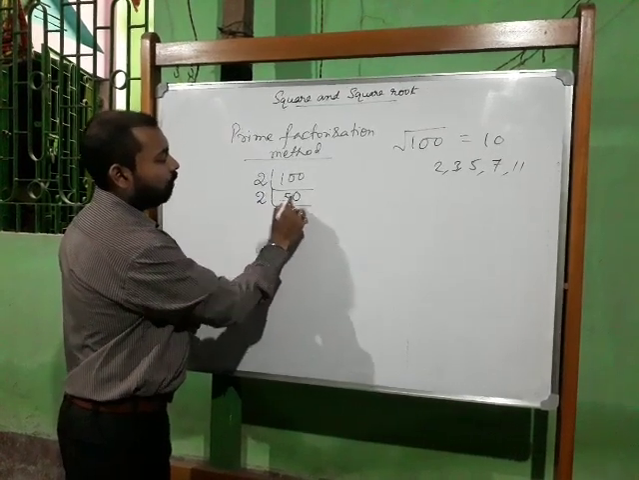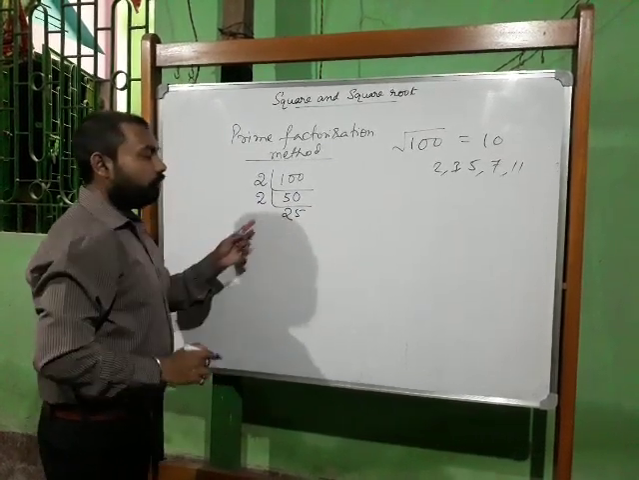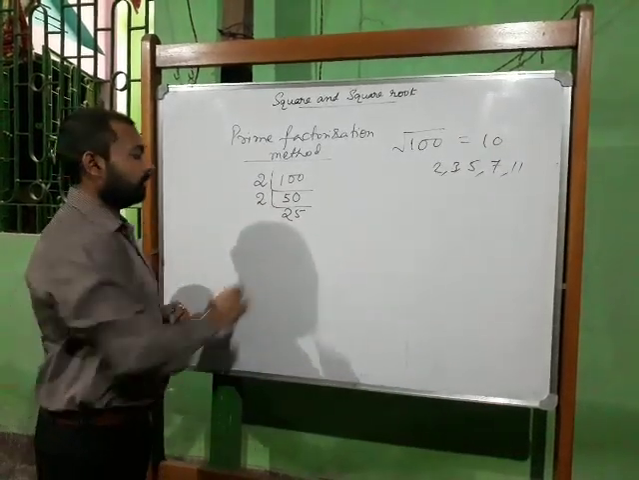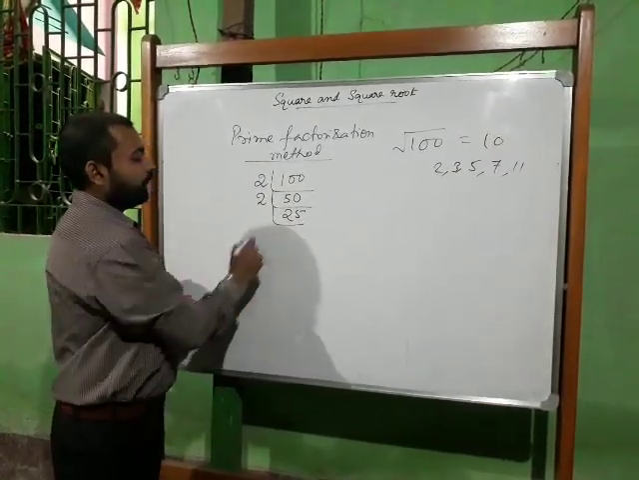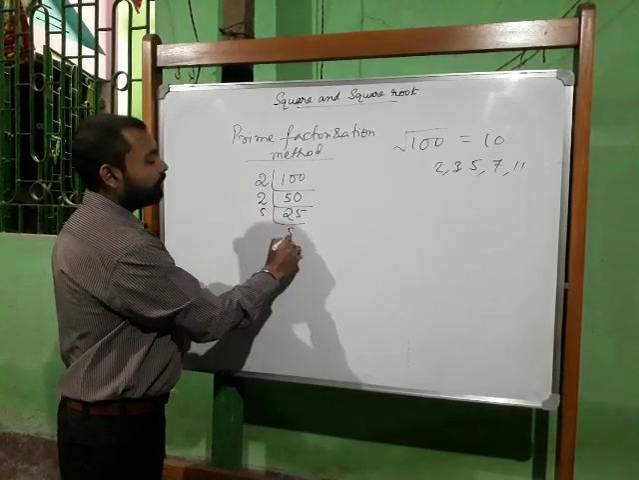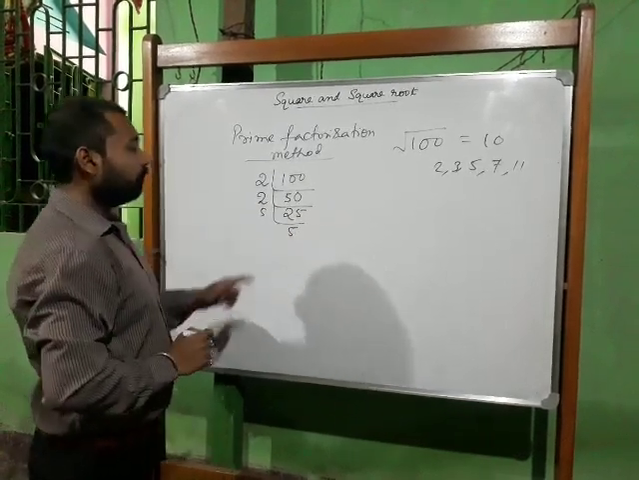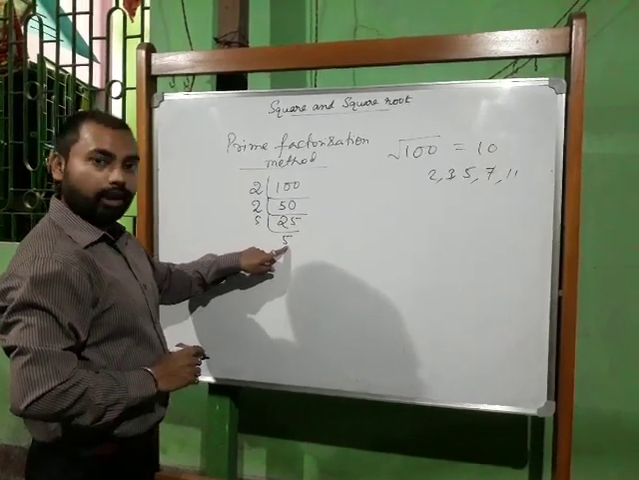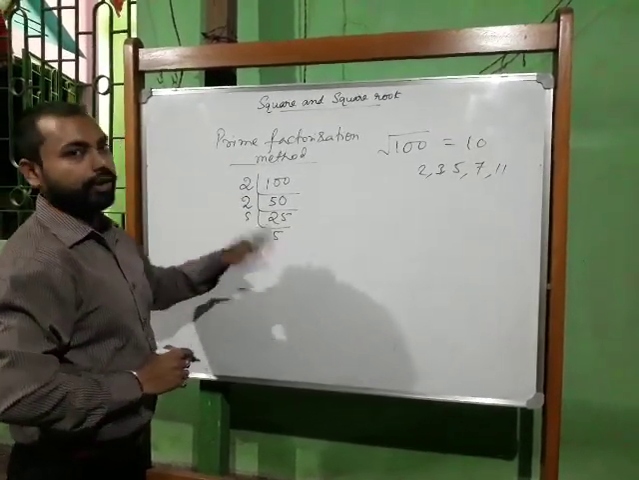So 2 2s are 4, 2 5s are 10. If you have a problem in dividing, you can do it in rough, because 2 25s are 50. Now 25 will go by 5. 5 5s are 25. Now we will stop, because here it is a prime number. Once a prime number comes, you stop the prime factorization method.